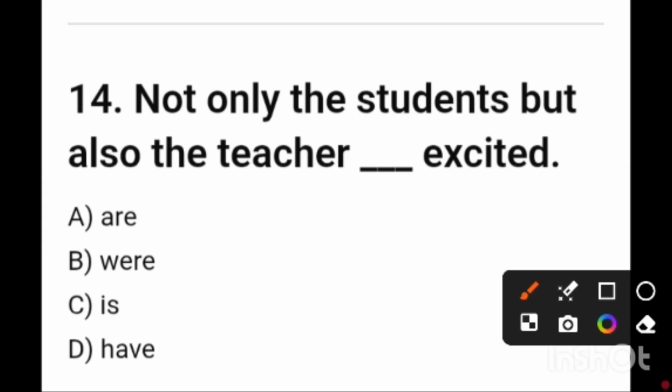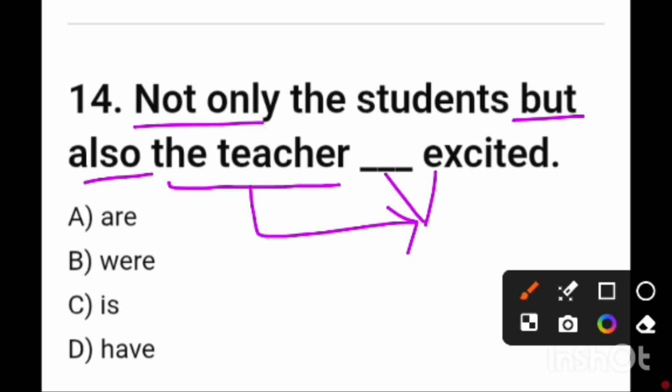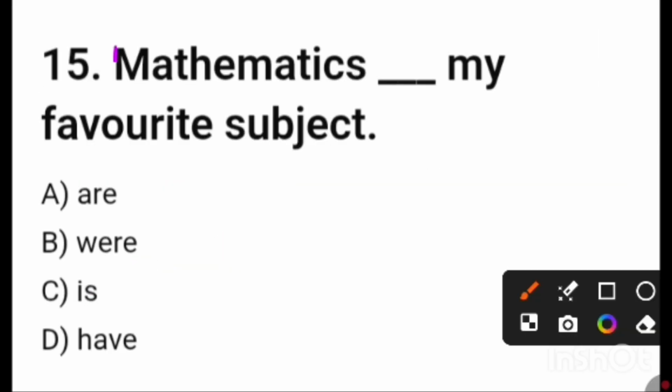Not only the students but also the teacher. Friends, I told you earlier, not only and but also are correlatives, and for agreement this is the place of the verb. So the part which is close to the verb is very important for agreement. Here the teacher is singular because it is close to the verb, so the verb will also be singular, is. Mathematics. Friends, mathematics is the name of the subject, as it is written with S at the end of it, like this one, boys.